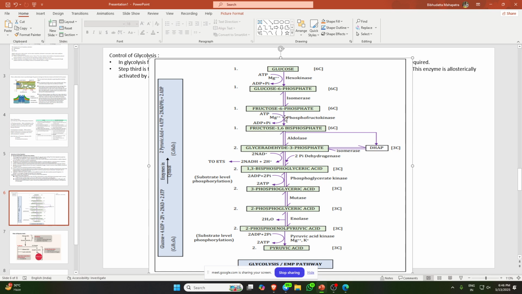Now fructose 6 phosphate, there will again be phosphorylation. Here there is phosphofructokinase. If you have to remember these things, remember that wherever ATP is involved, there is a kinase. For the isomer, glucose 6 phosphate to fructose 6 phosphate, it is an isomerase, but fructose 6 phosphate to fructose 1,6 bisphosphate is kinase because ATP is involved. So everywhere ATP is involved, there will be kinase activity.